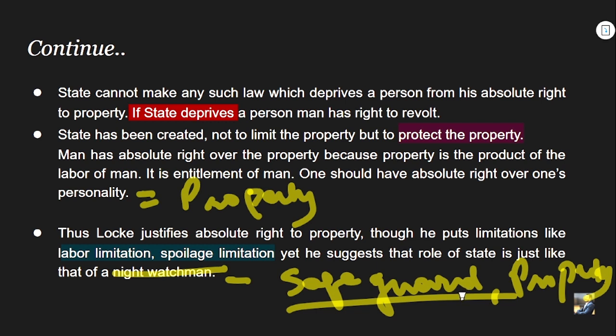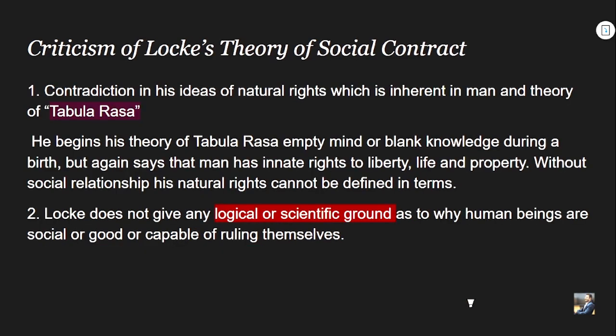And this is how important the right to property is for Locke. So this was the idea about Locke's property. Let's see some of the overall criticism of Locke's theory of social contract.